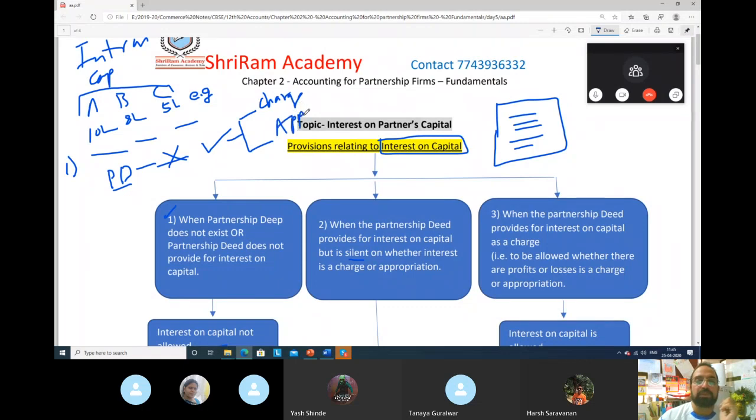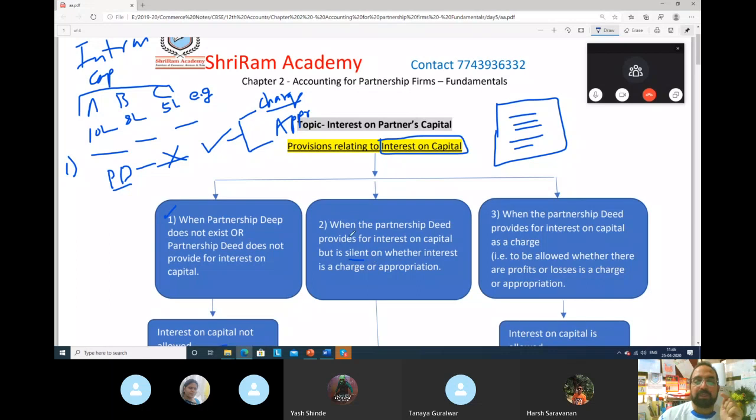Charge means we will take it to the profit and loss account, and appropriation means we will appropriate it in the profit and loss appropriation account after closing the profit and loss account, means from net profit we will pay.